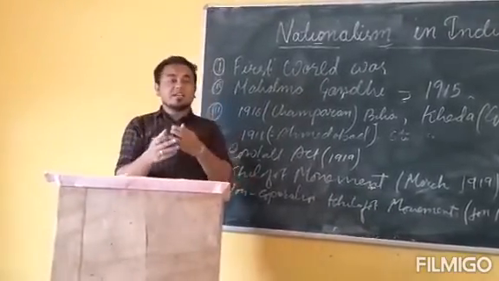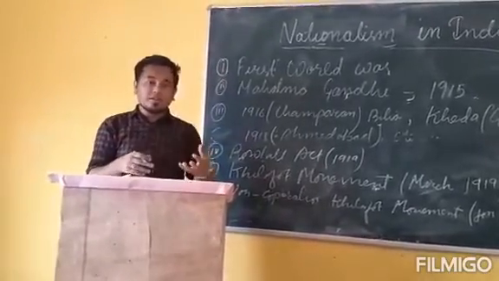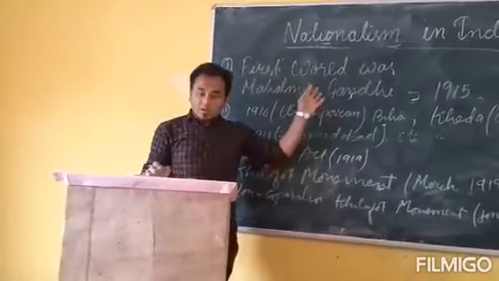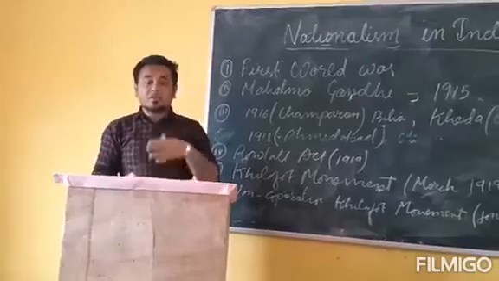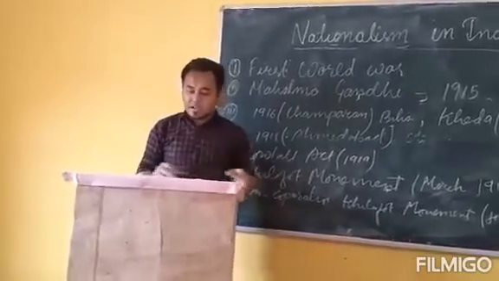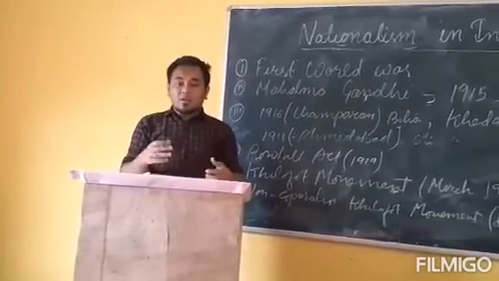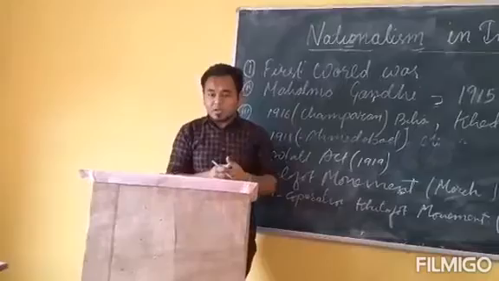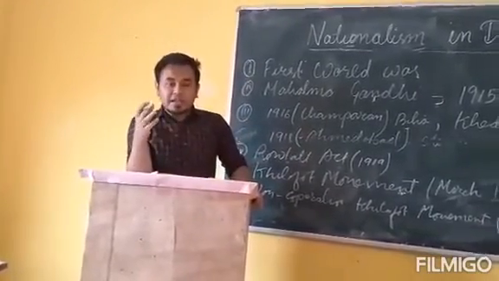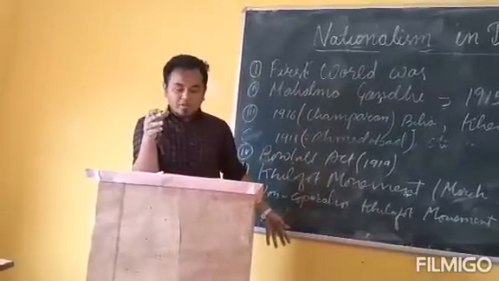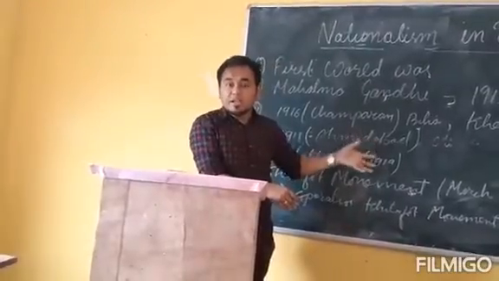The Indians didn't want to join the British army, and this was another reason why the Indians were not happy with the British. The fourth reason was crop failure. There was a famine during that time, which resulted in a shortage of food, and that also created a lot of hardship for the Indian people. So these are the four reasons why the people were not happy with the British government.